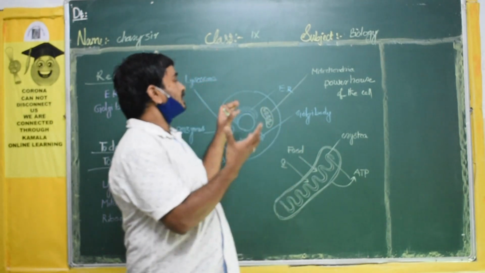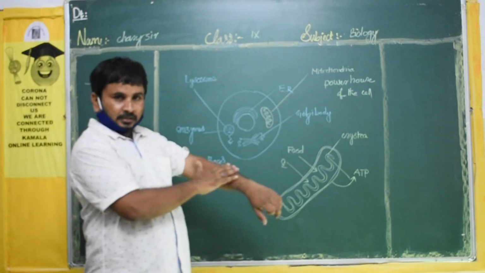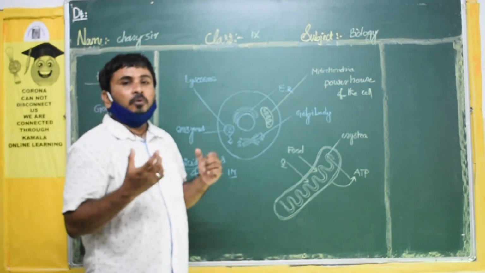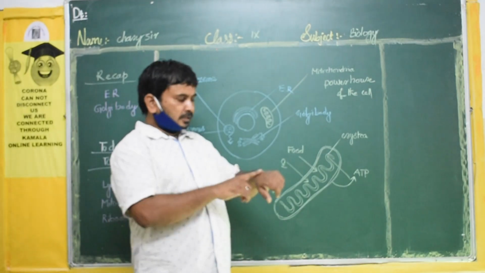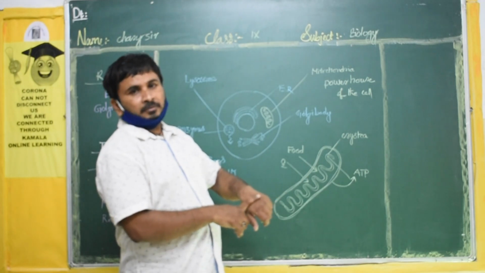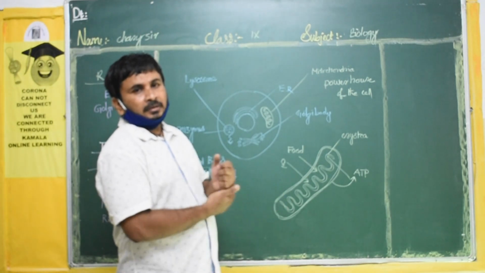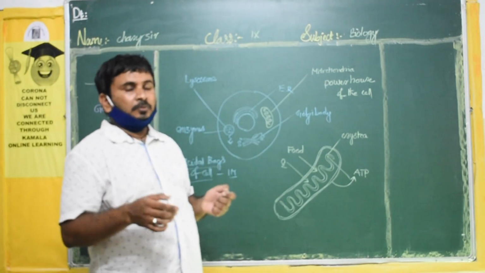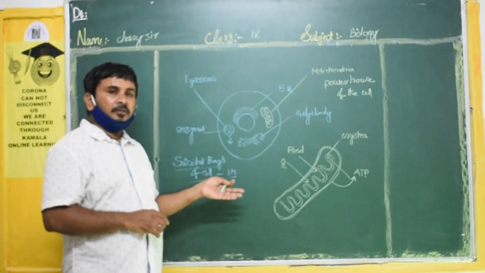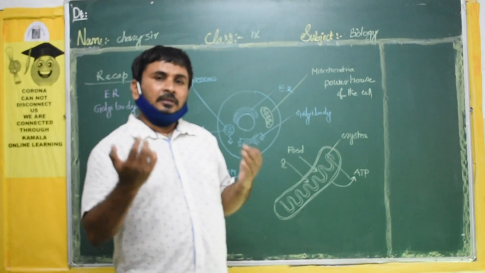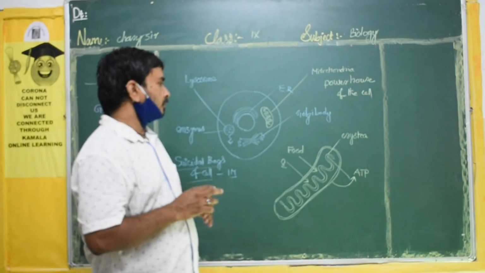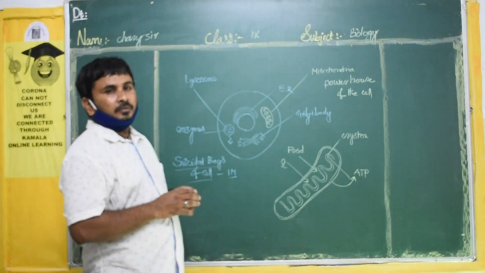Based on the function of the cell, muscle cells need more energy, so they contain more mitochondria. Skin cells have a lower number. Blood RBC and WBC cells also have a lower number. But if a cell does more work, it needs more energy and contains more mitochondria. So this is about the mitochondria.